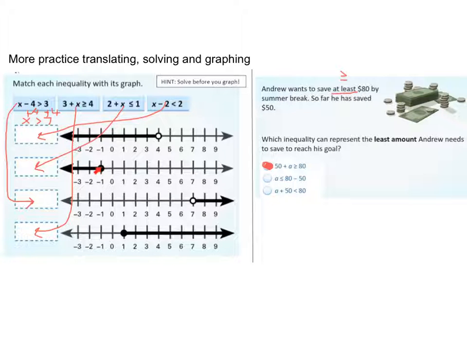So that one might have been a little bit tricky. All right, and then this one wasn't too bad. We had the keyword at least, which means greater than or equal to. And so I had 50 to start with, plus an additional amount I need to save, and I need to save at least $80. All right, one more page of practice. Go ahead and turn to that, please.